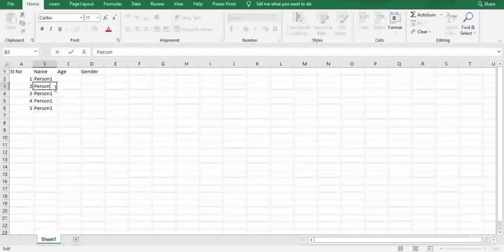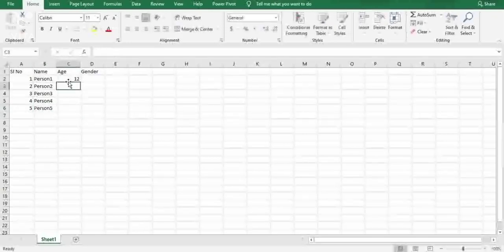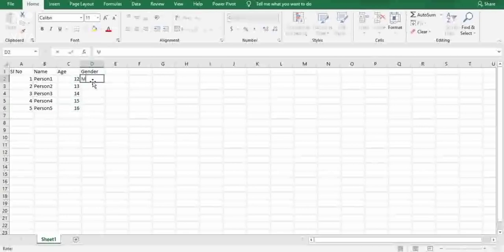Here I'll be giving it as person 2, and here I'll be giving as person 3. Here I'll be giving as person 4. Here giving as person 5. Age I'll be giving randomly as 12, 13, 14, 15, 16. Okay, gender I'll be giving as male, male, female, female, and male.